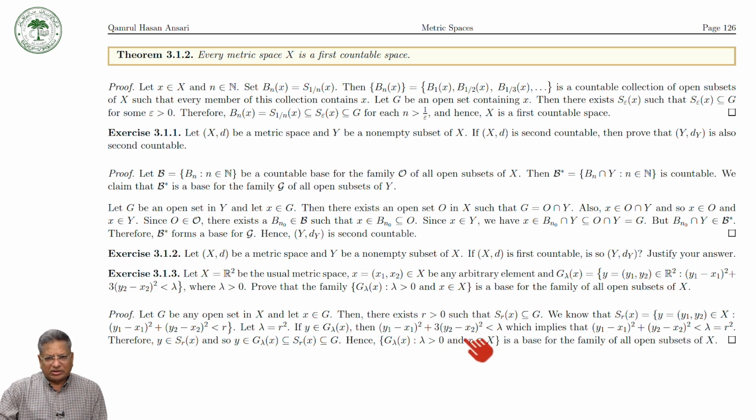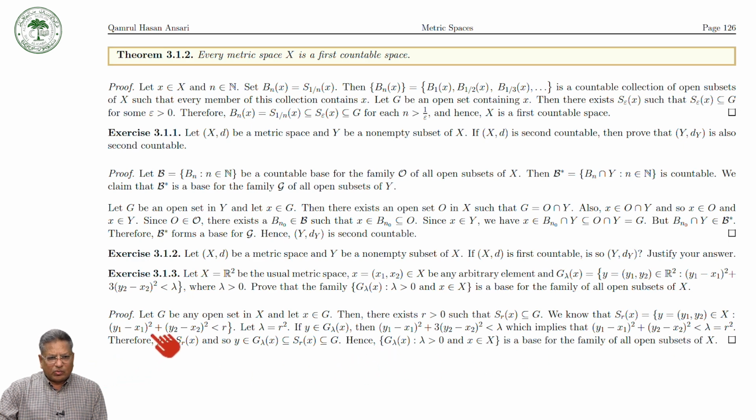Because (y1 minus x1) square plus 3 times (y2 minus x2) square is less than lambda, which implies that (y1 minus x1) square plus (y2 minus x2) square is less than lambda, which is equal to r square. Okay, this means what?